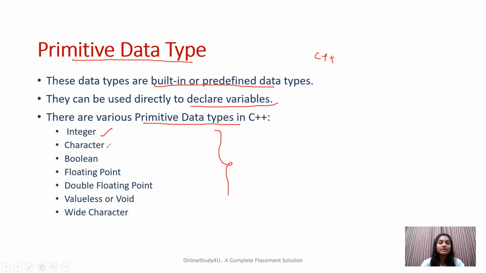Here we have integer, character, boolean, floating point, double floating point, void, and wide character. These are all the primitive data types in C++. We will understand and implement each one of them, understand the difference between them, how much memory they take, and how we can define these data types in C++. So let's quickly implement these data types, and let's understand variables and data types by implementing them.